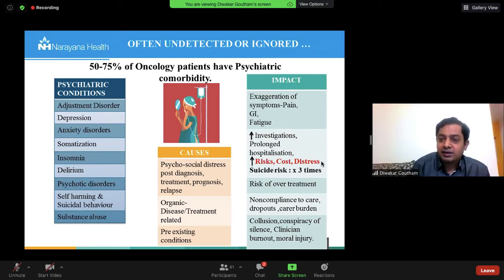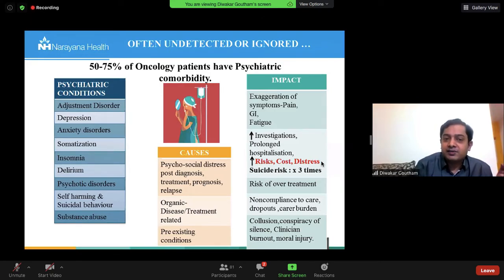This is because of radiotherapy. And that can have its own catastrophic events. Not only does it increase the costs of the treatment, but it can also adversely impact the progress of the condition. Insomnia, delirium we touched upon. A lot of these chemotherapy agents can cause at least brief psychotic symptoms. Again, we invariably think that it could be some form of encephalopathy. Immediately we order an MRI scan. Imagine the kind of trauma which goes around with the patient and family around that. Not only does it increase the cost, and of course there is self-harming behavior and suicidal behavior.